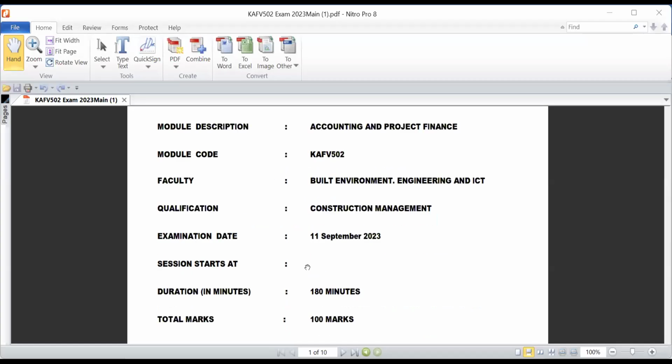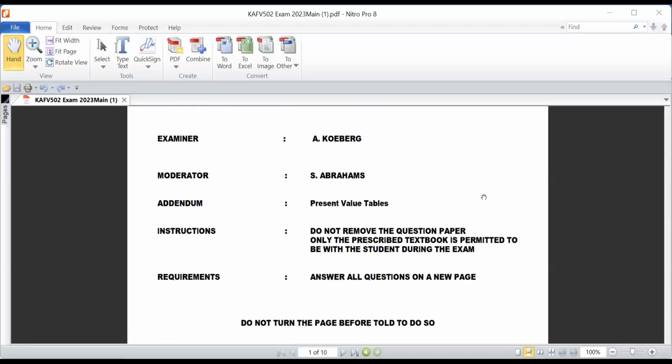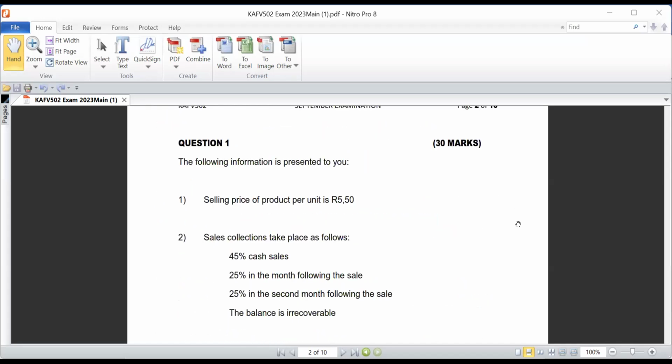All right, so I've converted the document into PDF. That way, it will be easier for me to make footnotes, highlight the information and so on. Then I'm going to draft up a format on the Word document. I'll be navigating between the PDF document with the question, and the Word document where I'll show you how to answer the question accordingly.